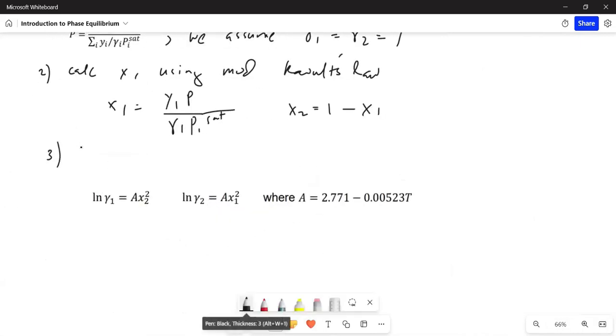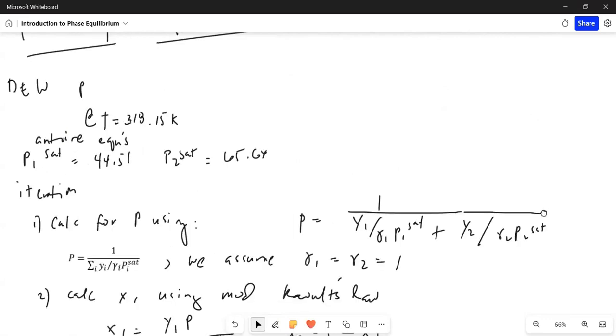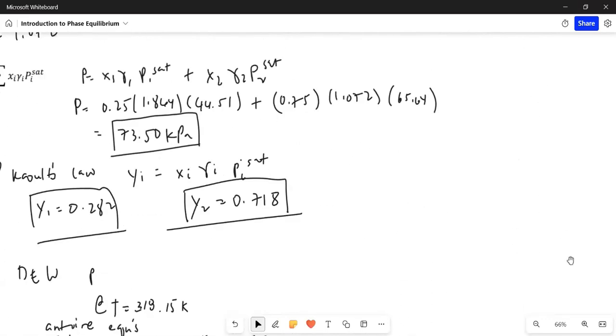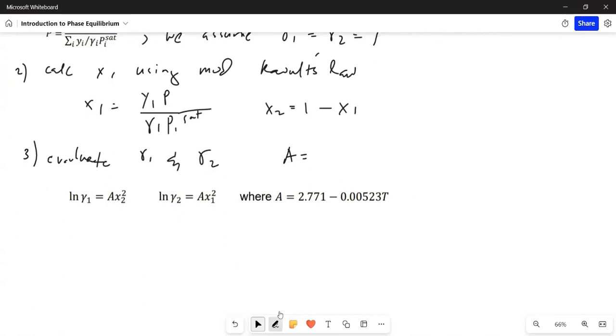So evaluate gamma 1 and gamma 2. Now that we have values for x sub 1 and x sub 2 from step 2, we will use that to calculate for the activity coefficients. But here, we already solved for A the last time. So that's 1.107.